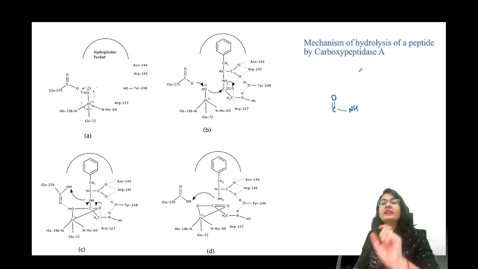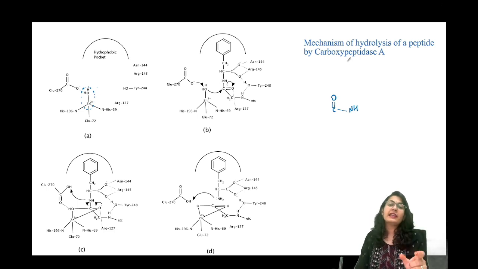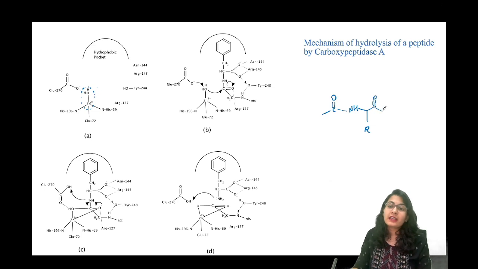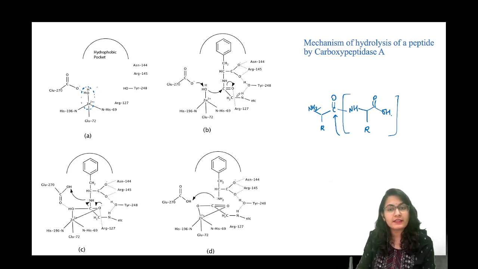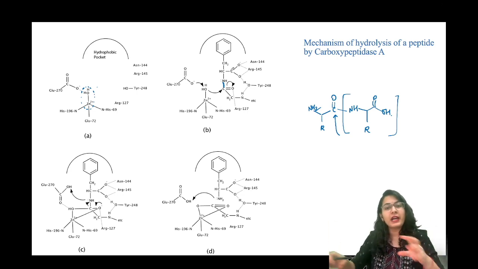What do we have to do? The carboxypeptidase, the enzyme, is going to break the group on the C terminal. So this is the C terminal. So it is going to attack on this kind of a molecule, on the carbonyl bond over here, such that the bond opens up and releases this bond over here. Okay, if this bond opens up, then definitely the carbonyl part and the amine part are going to be different now. So that is what it is doing.